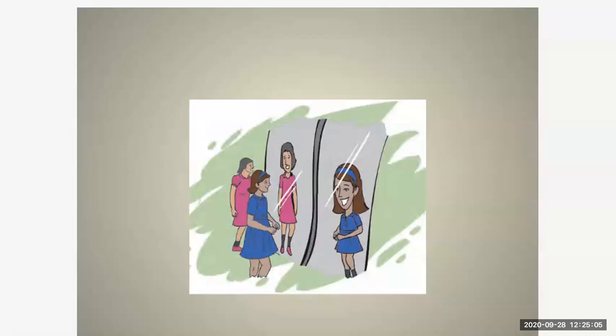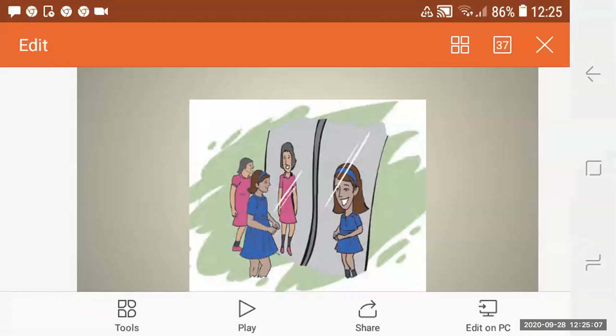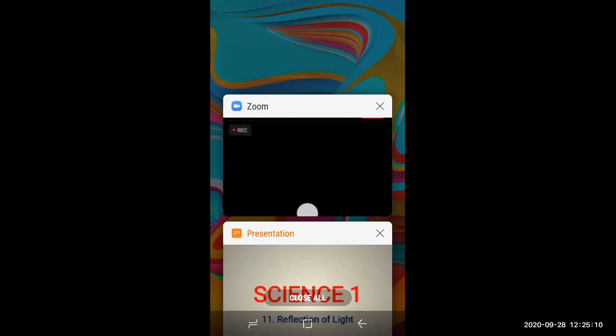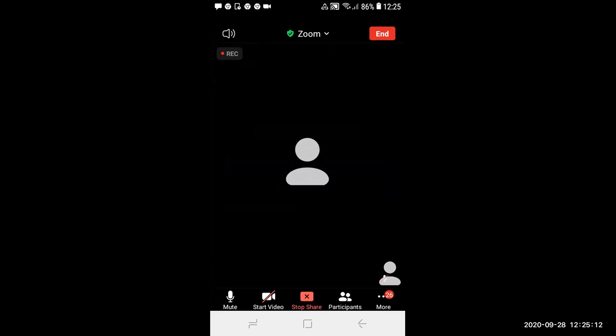Distorted means what? Anybody, can you tell me? What is meant by distorted, students? Give the answers in public chat. How will your face be appearing? Twisted, very good. Yes, big in size, not in a normal size. Very good. That means you will have a funny face. You will laugh at yourself looking at your face, right?